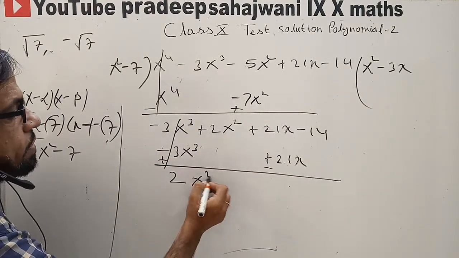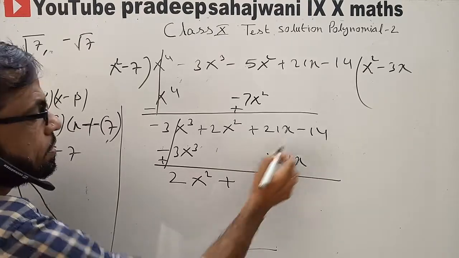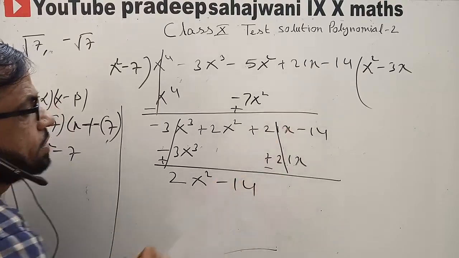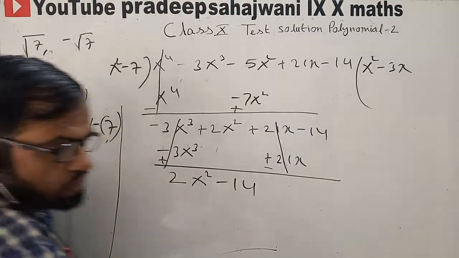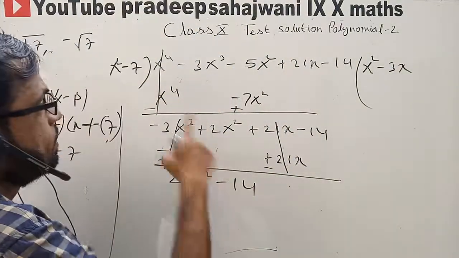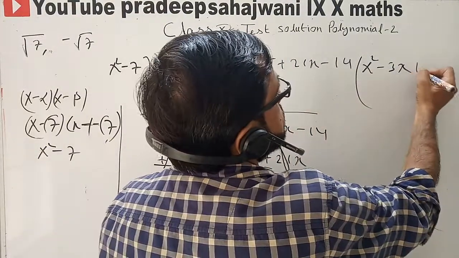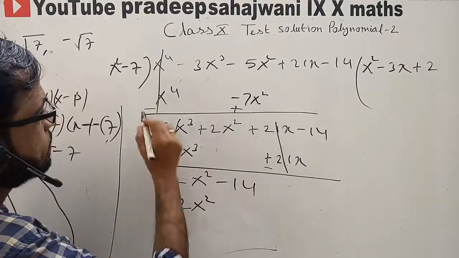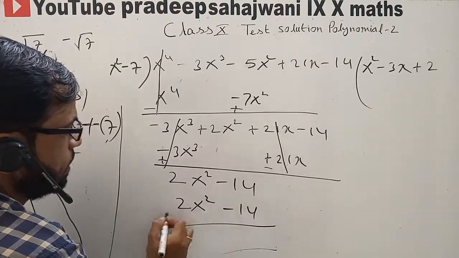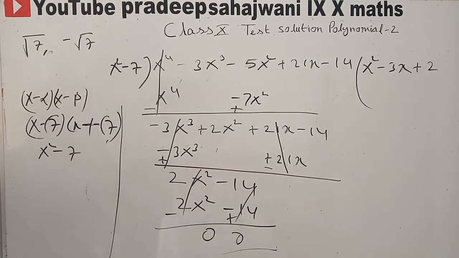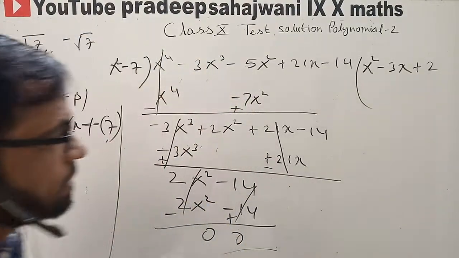So 2x square plus minus 14. Okay, why? Because this will also cancel. Now we will multiply by, yes students, you also tell me, because you are doing the revision, by 2. Okay, because x square is already here, so plus 2x square, 2 7 ja 14. So now they are same, minus minus plus, our division is complete, remainder is 0. So quotient is x square minus 3x plus 2.